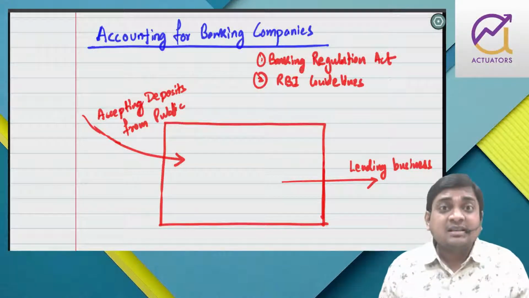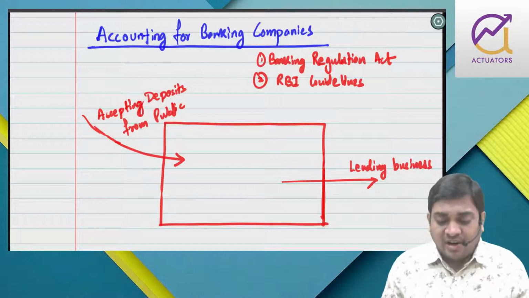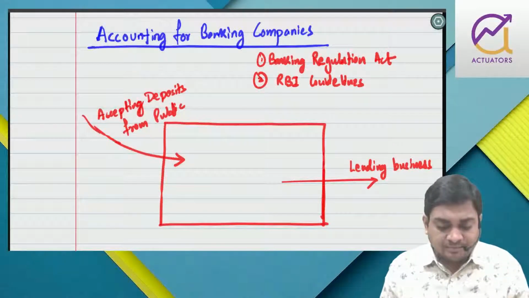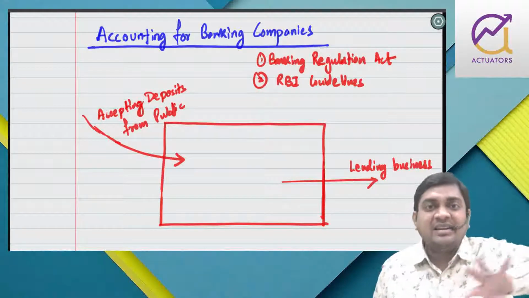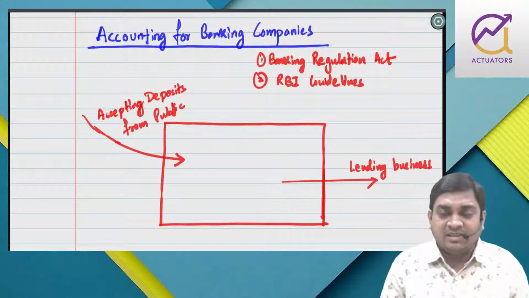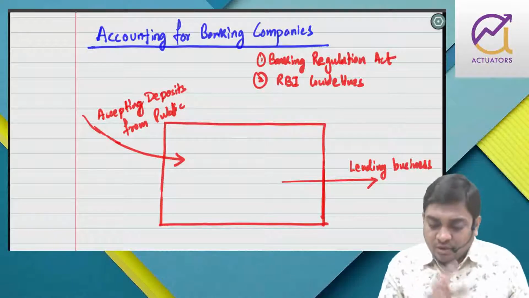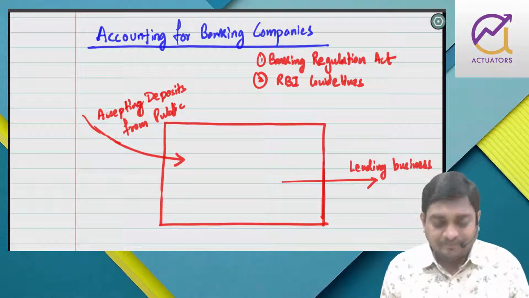What is it known as? Statutory liquidity ratio. Right? RBI from time to time issues guidelines. So I have accepted deposits from the public and I'm maintaining a liquidity ratio, say 25%. Right now it's 19%, but let us assume 25%. So the remaining 75% I can lend.